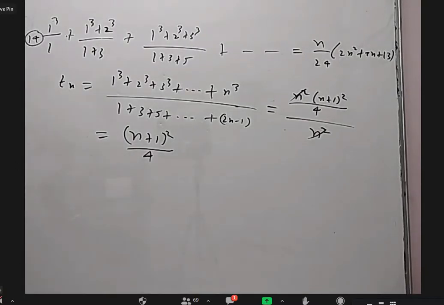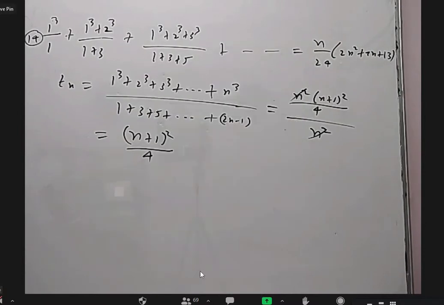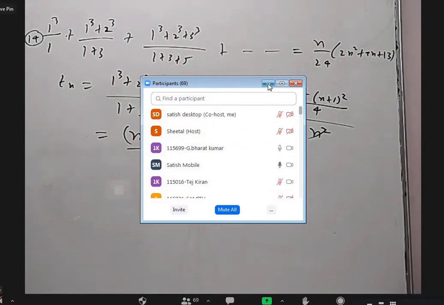All right. Now we have to prove for n equal to 1, and assume for n equal to k, and so on. Bharat, can you mute yourself? Yes.